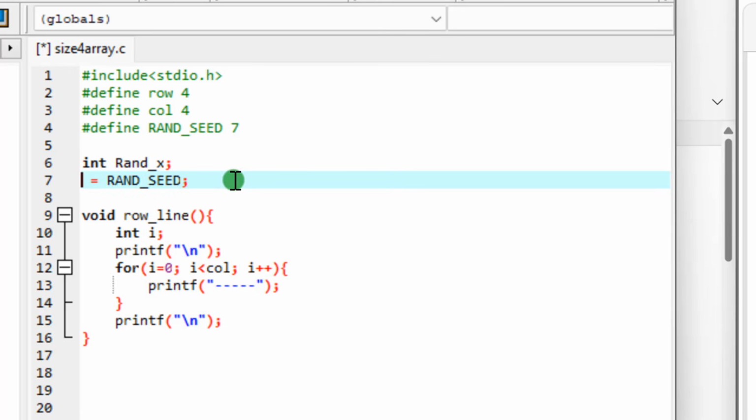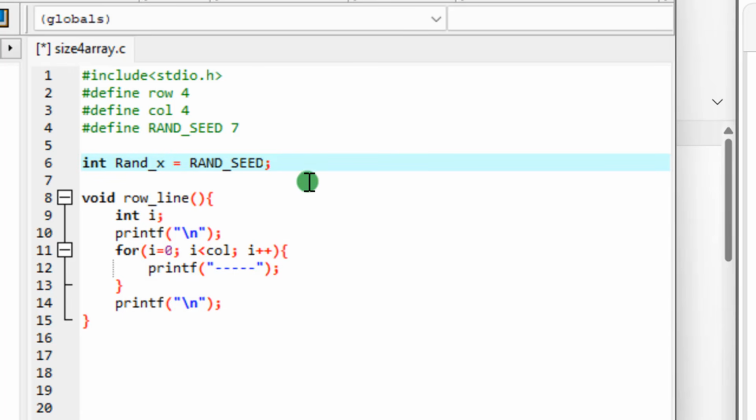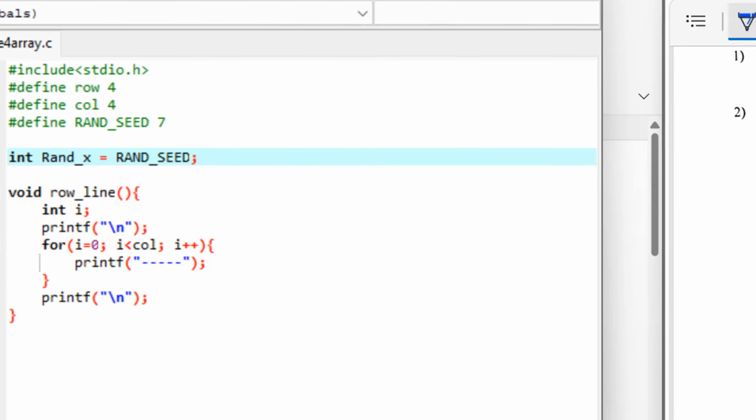Good. So please, let me just go back. Good. So yes, say it's a global variable. When you declare, you initialize it directly. So this is how global variable works. So take note. So continuation.